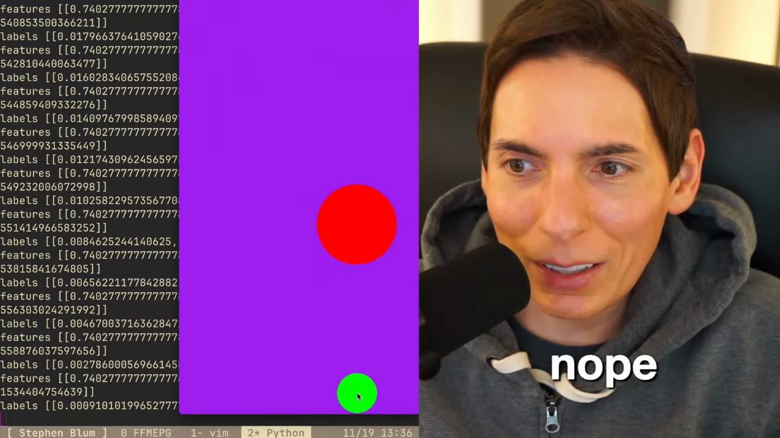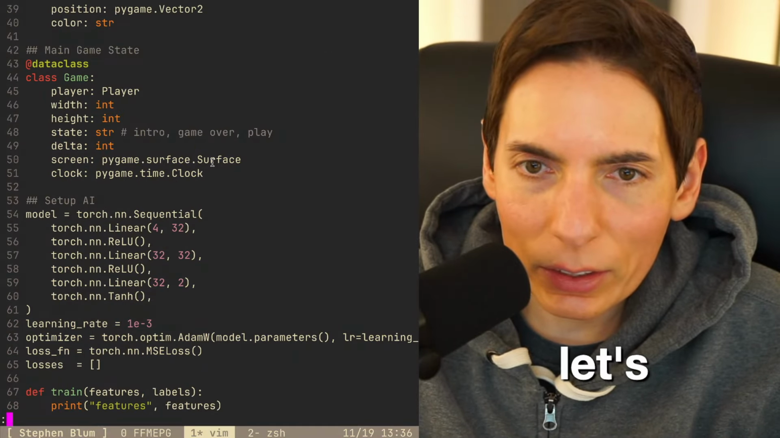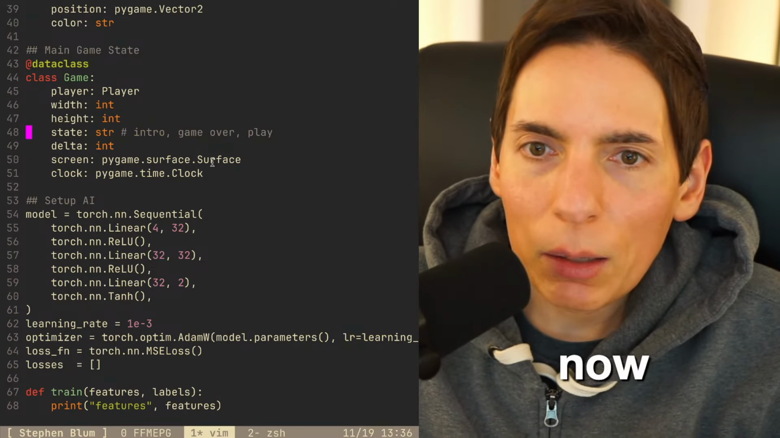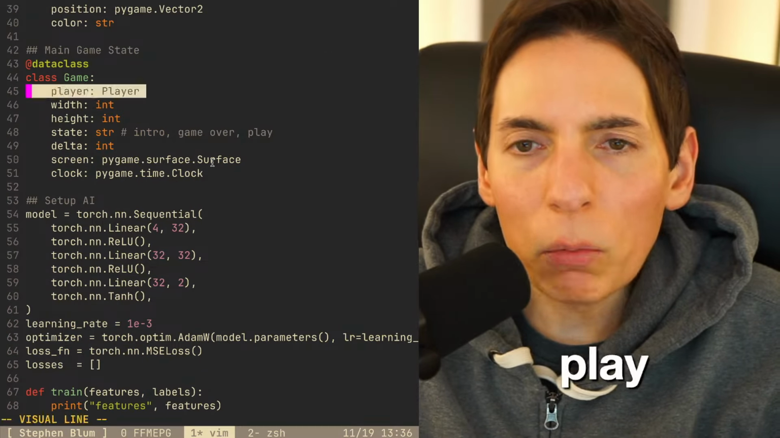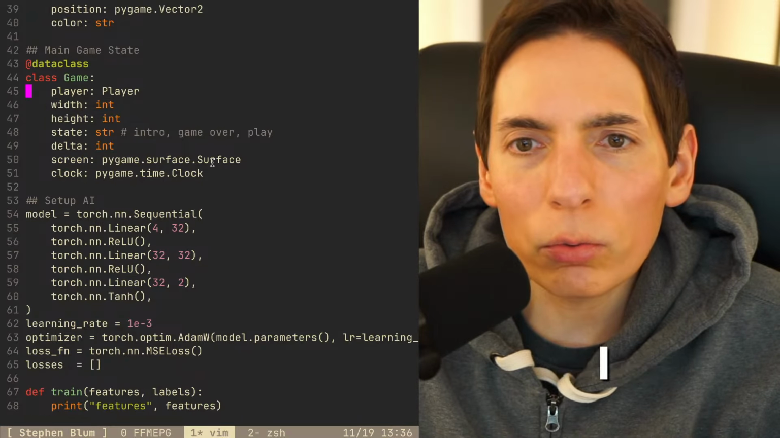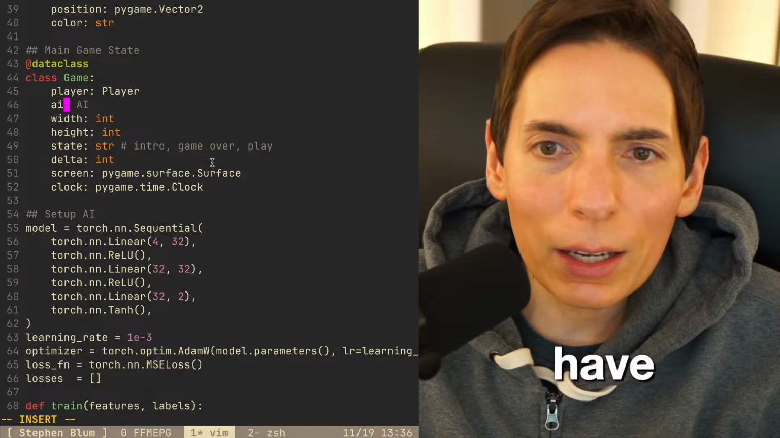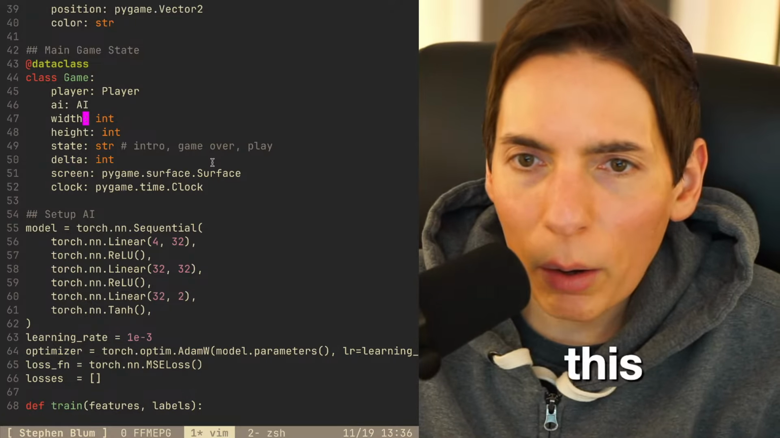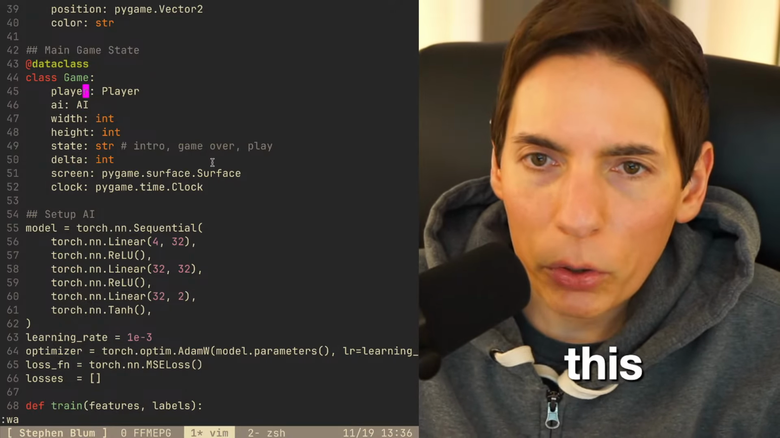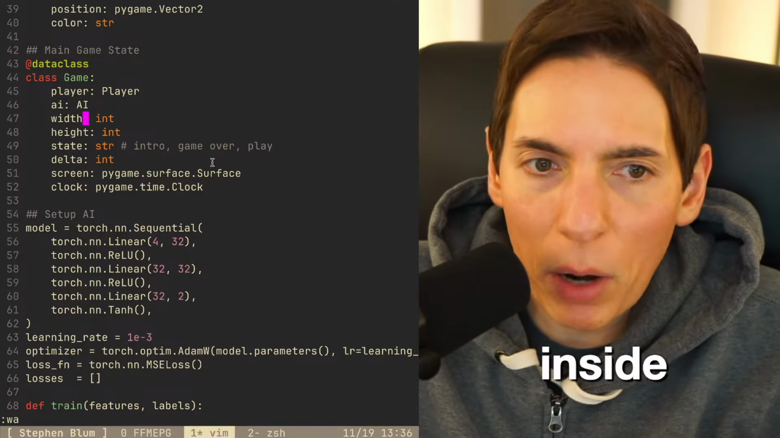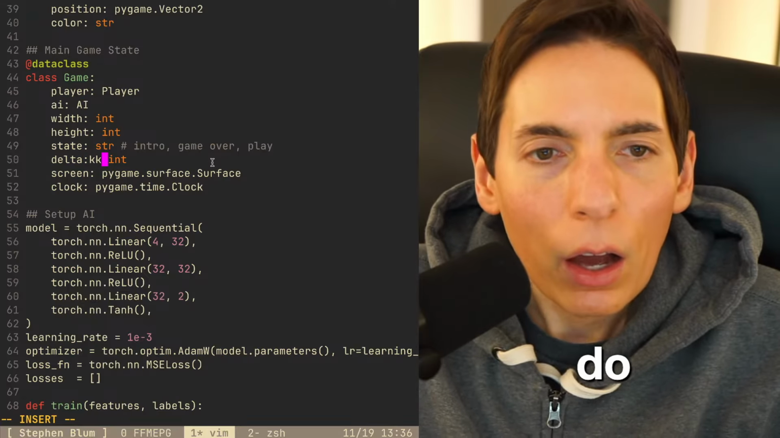Okay, so let me jump back over here. All right, so let's clean it up. We're cleaning it up now. Game state, player. Do we want player here? I don't think we need it. Maybe we have the AI. This is where I'm unsure whether we want to have this, because we can have everything inside the game object. I think that's what we want to do.